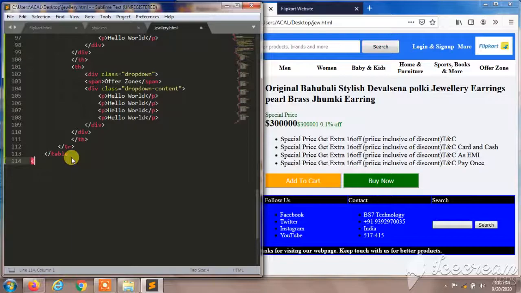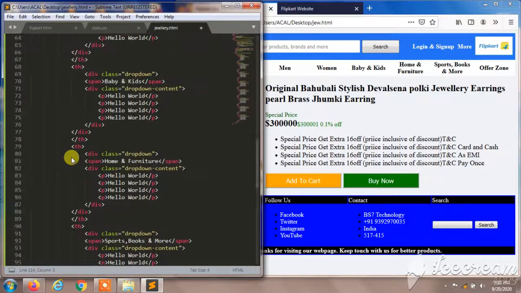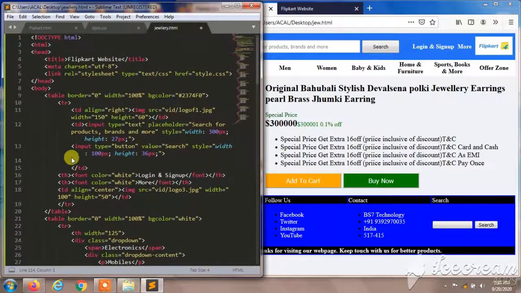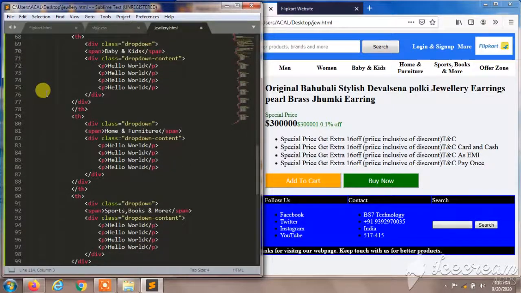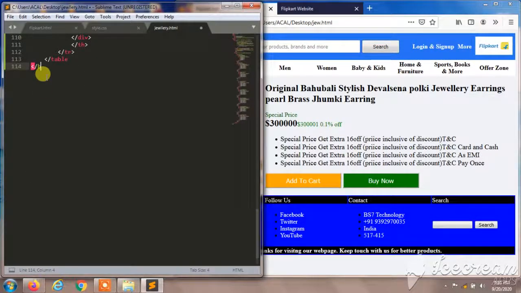and I'll close this, close body. Oh, it was body I need to close, and I need to close HTML. It wasn't responding. Here is the mistake, so I need to close this.